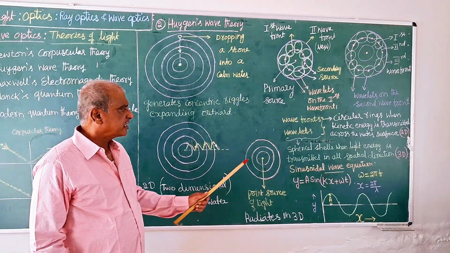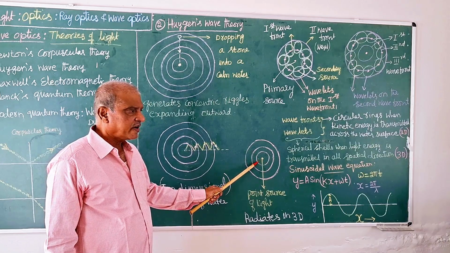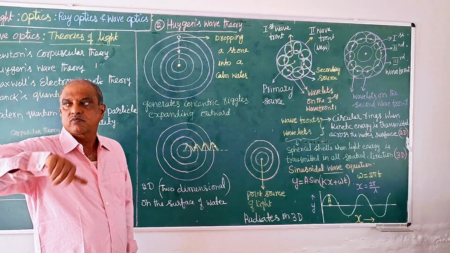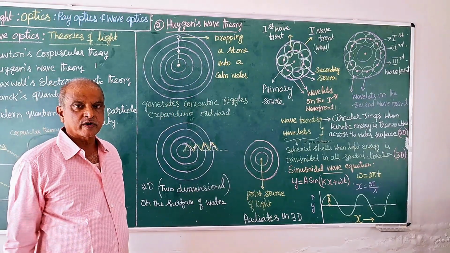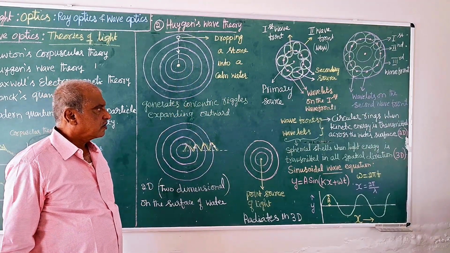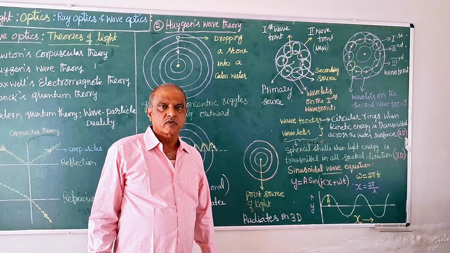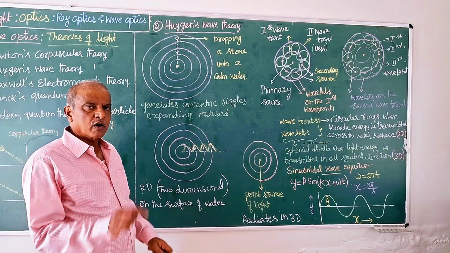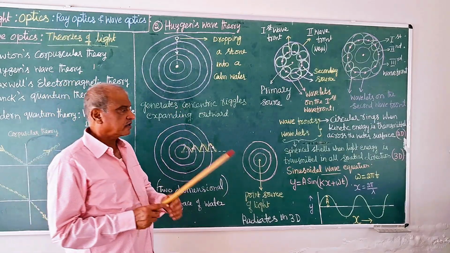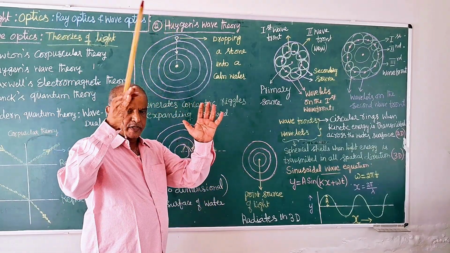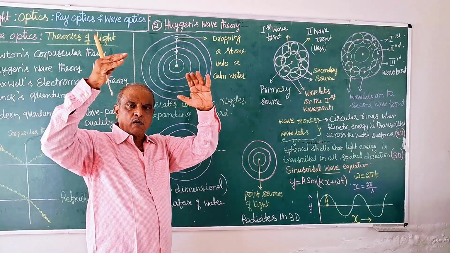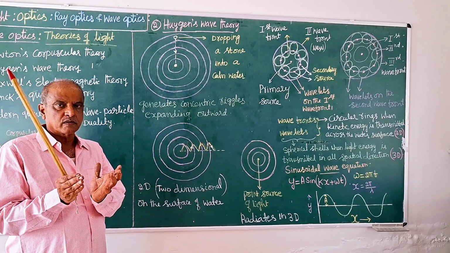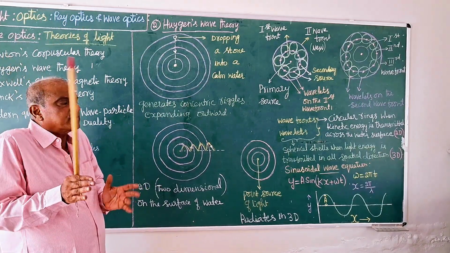What is meant by wave front? In this case, the wave front is a three-dimensional spherical shell. But in this case, the wave front is a circle. That is only a two-dimensional wave front. According to him, all points on the wavefront, here the circular line, are in the same phase.